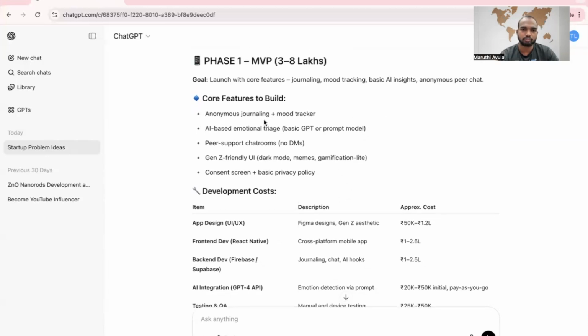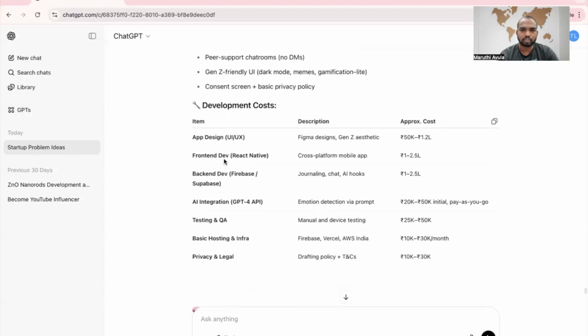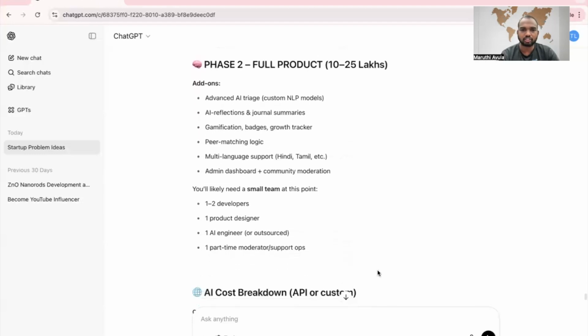Core features to build: anonymous journaling plus mood tracker, AI-based emotional triage, basic GPT or prompt model, peer support chat rooms, Gen Z friendly UI, dark mode, consent screen, basic privacy policy. So this is the cost. App design costs 50,000 to 1.2 lakhs. Front end development, cross platform mobile app, 1 to 2.5 lakhs. Back end development: journaling, chat, AI hooks, AI integration, GPT-4.